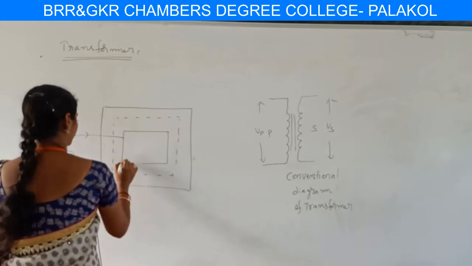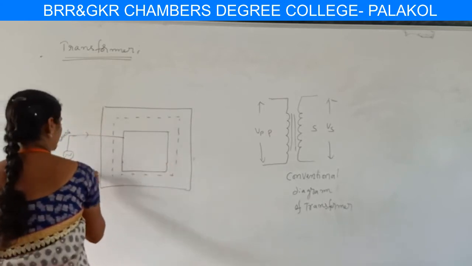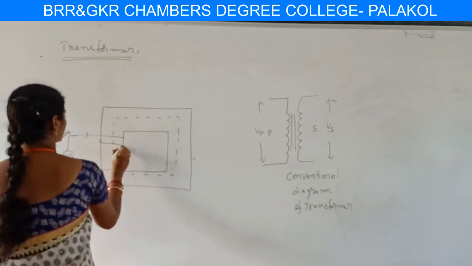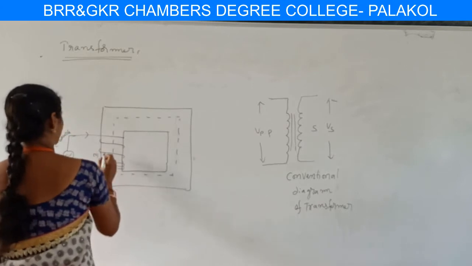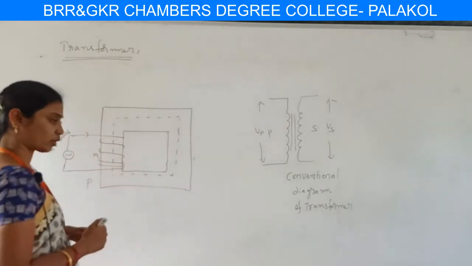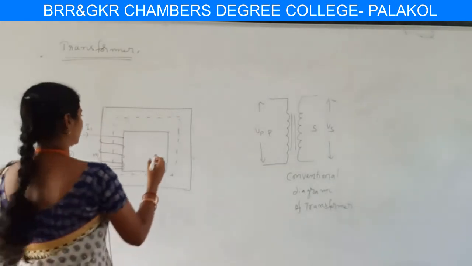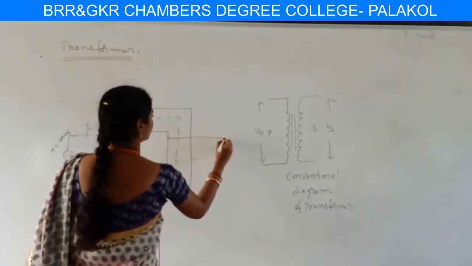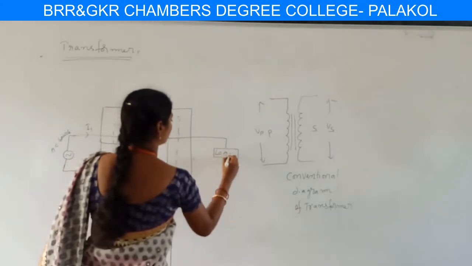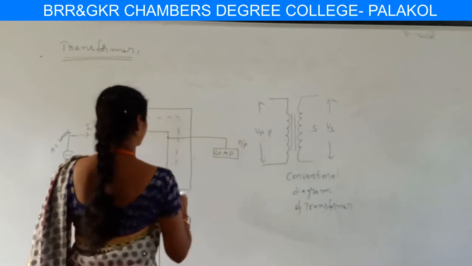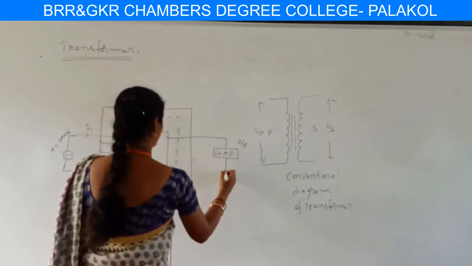Here the coil is wound like this, having N1 turns, nothing but the primary coil. Here the primary coil is connected to the AC source, and the secondary coil is connected to the load. Here the output is collected across this one. Here the input is given as alternating current to this transformer.